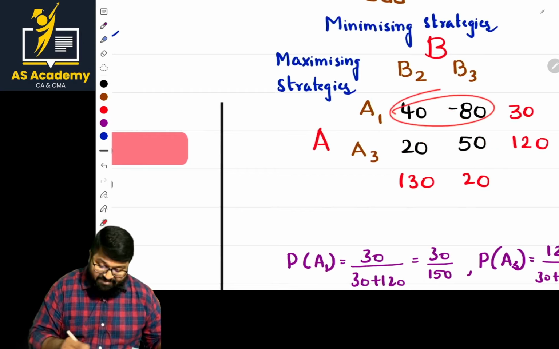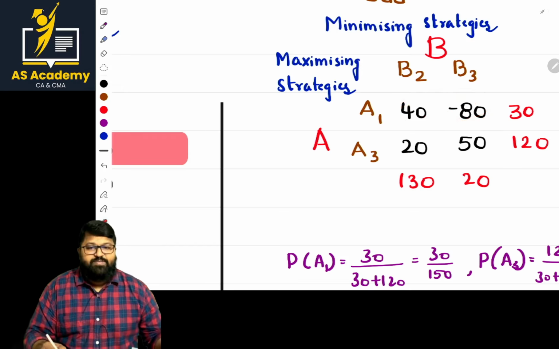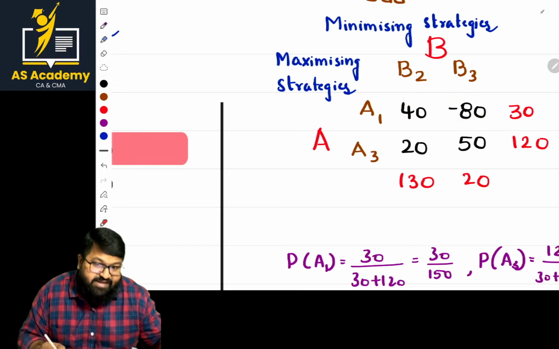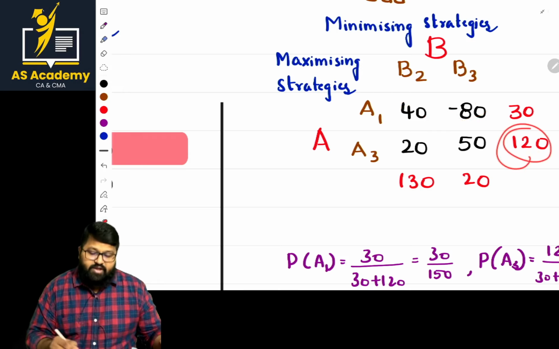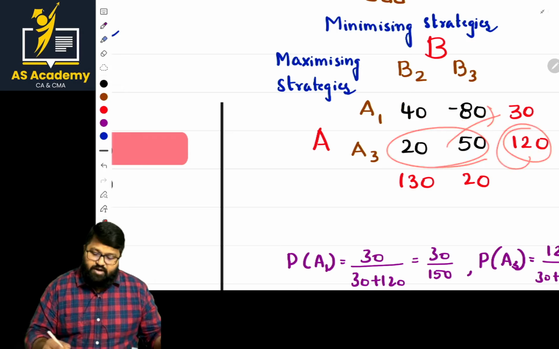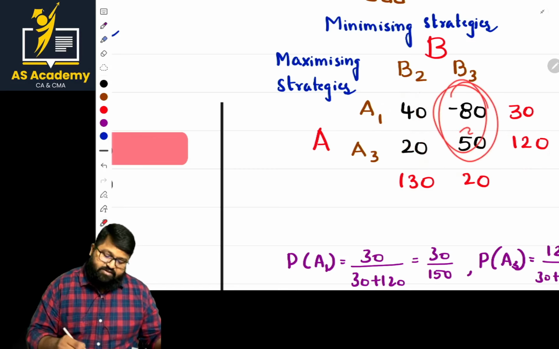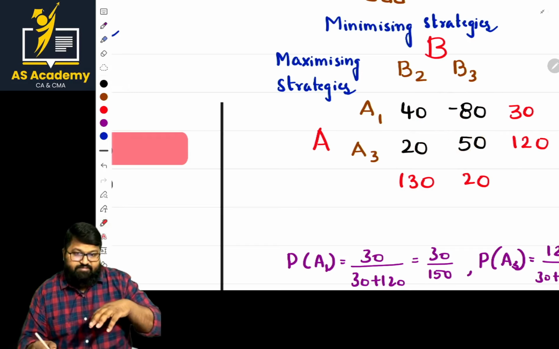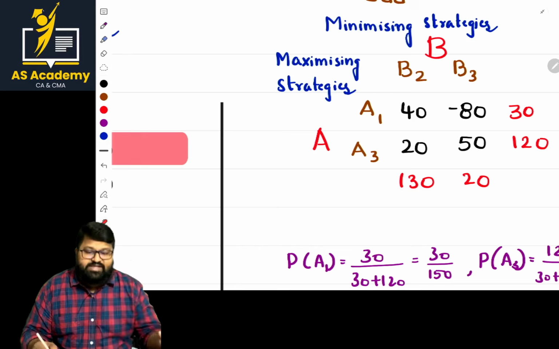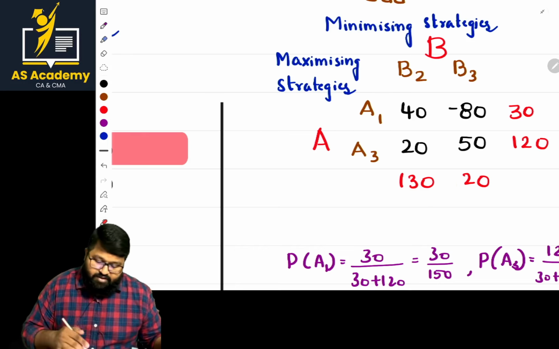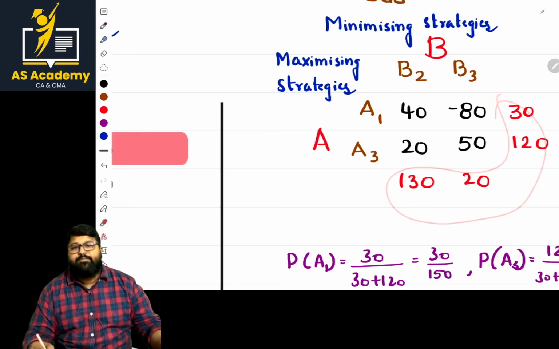Difference between these two values written here. What is the difference? 40 minus of minus 80. That is 120. That is important. And what about these two? Difference is 20, mentioned here. What about these two? Minus 80 minus 50, or 50 minus of minus 80. That is 130, mentioned here.